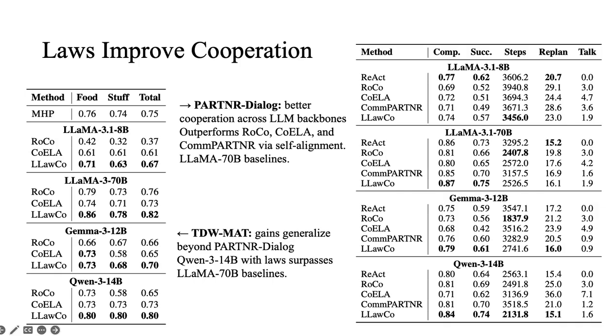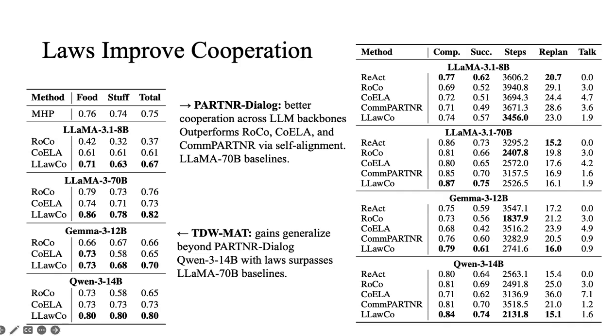Here are the main results. The right table is PARTNR-Dialog. Across different backbone LLMs, LLawCo consistently improves over communicative baselines such as Qoella and CompPartner. One important point is that the improvement comes from self-alignment of the same backbone model, not from stronger model supervision or extra external data.